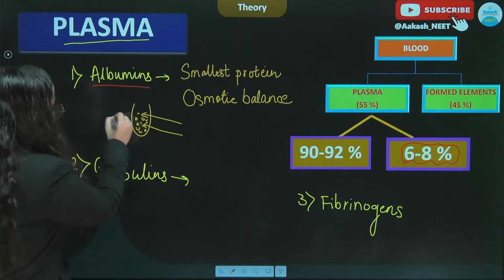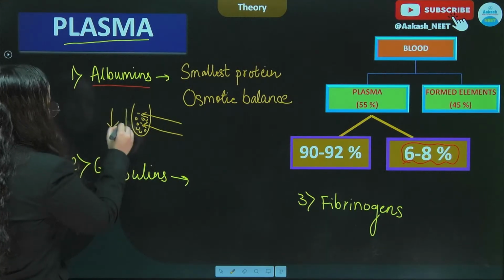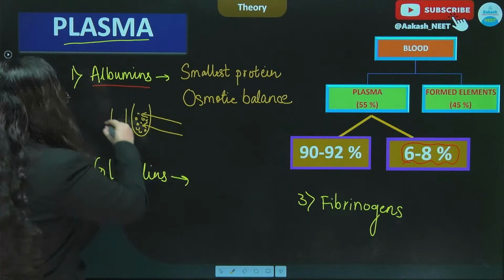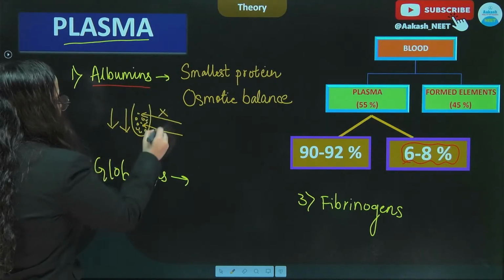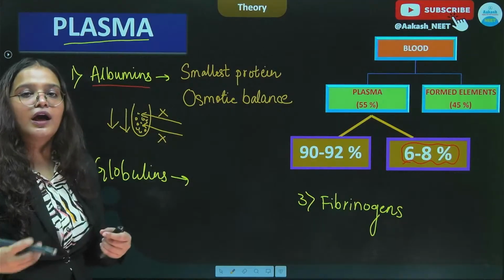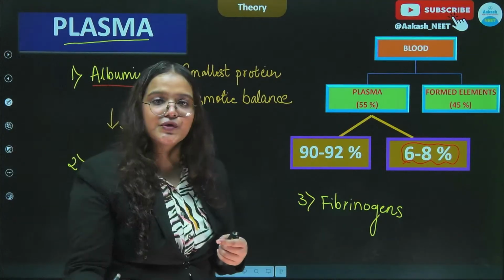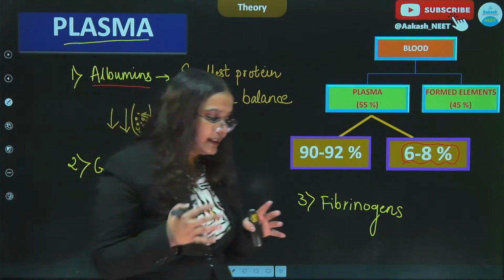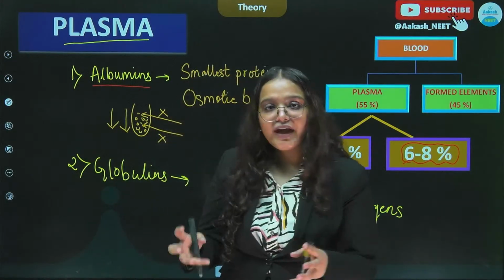अगर albumin का नंबर कम हो जाएगा हमारे blood plasma में, तो जो भी water है it will not get transferred in the blood, and वो water हमारे body के tissues में accumulate होना शुरू हो जाएगा, and that leads to swelling in our body.